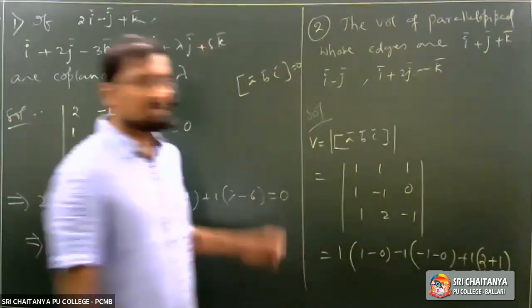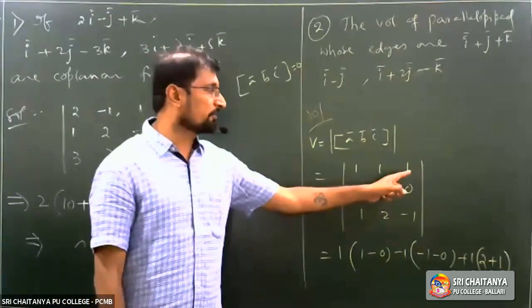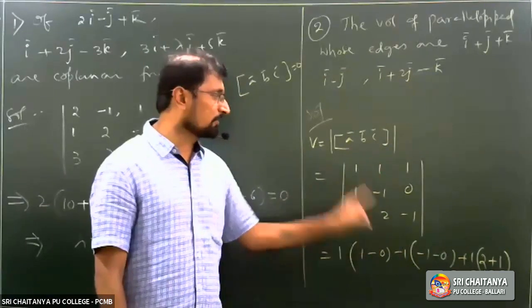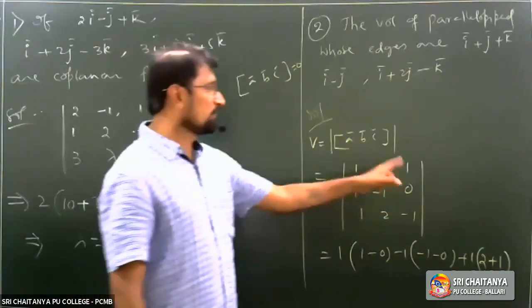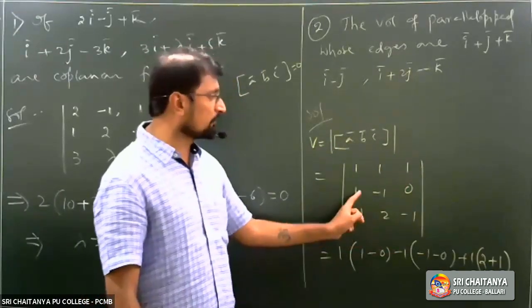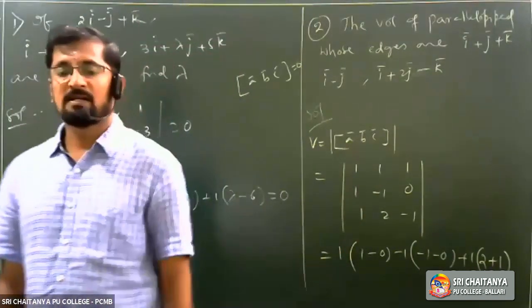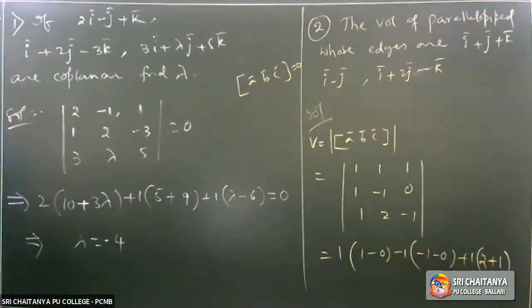I am repeating this problem. 1 into, excluding this column and this row, 1 minus 0, minus 1 into, excluding this column and this row, minus 1 minus 0, plus 1 into, excluding this column and this row, 2 minus of minus, it is plus 1. So copy that one and try to simplify that. You are going to get the volume of parallelepiped. You should get the volume of parallelepiped V is equal to 5.